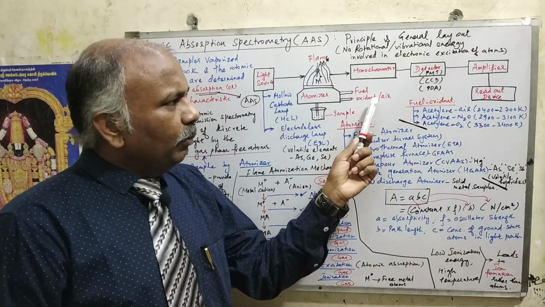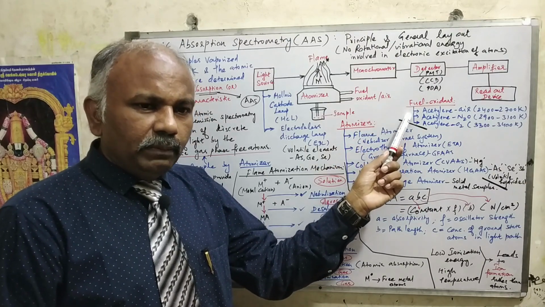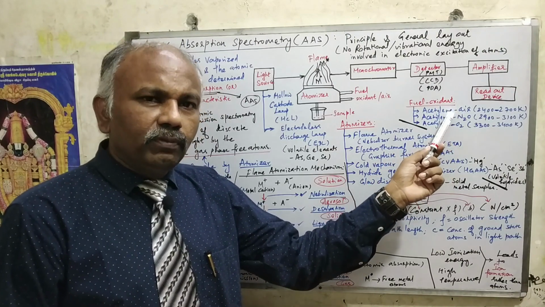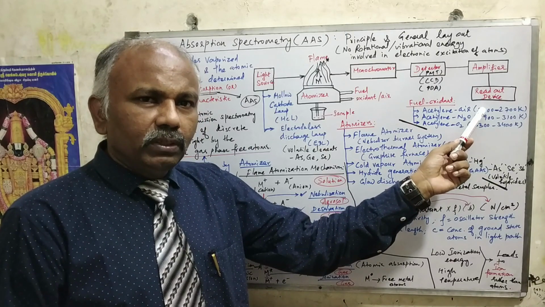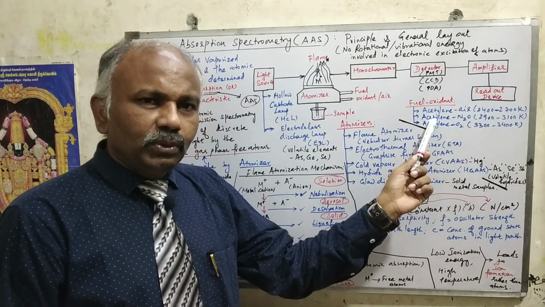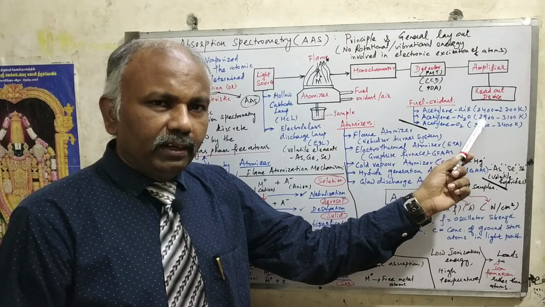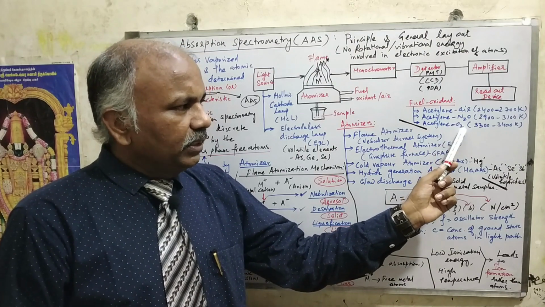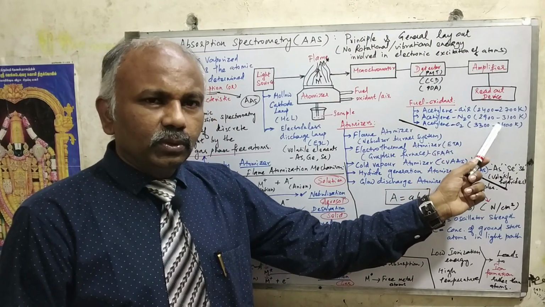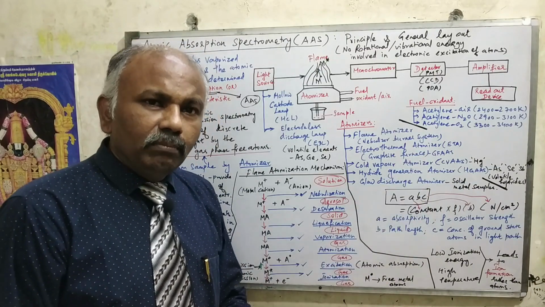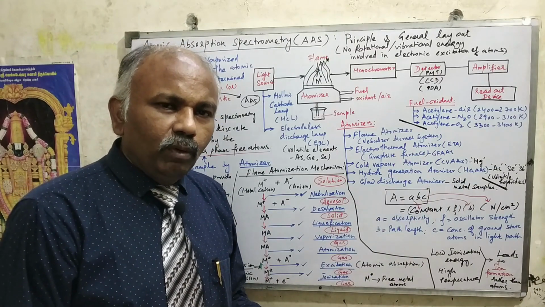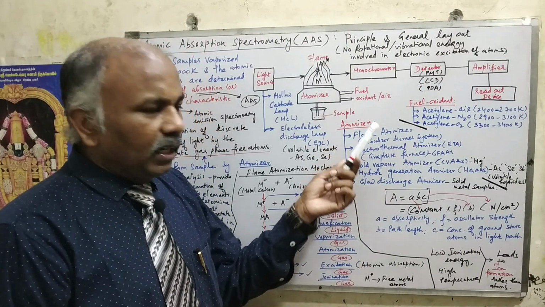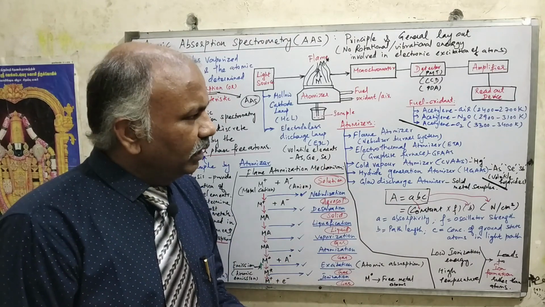Now, when we talk about the fuel oxidant mixture, there are different types of fuel and oxidant we are using. Some examples I have given here. Acetylene-air is the most commonly used fuel oxidant mixture, at a temperature of 2400 to 2700 Kelvin. We can also use acetylene-nitrous oxide at 2900 to 3100 Kelvin. We can also use acetylene with oxygen at 3000 to 3400 Kelvin, at a higher temperature. If you go for a very high temperature, we can use the cyanogen-oxygen flame, for calcium atoms, at 4800 Kelvin.